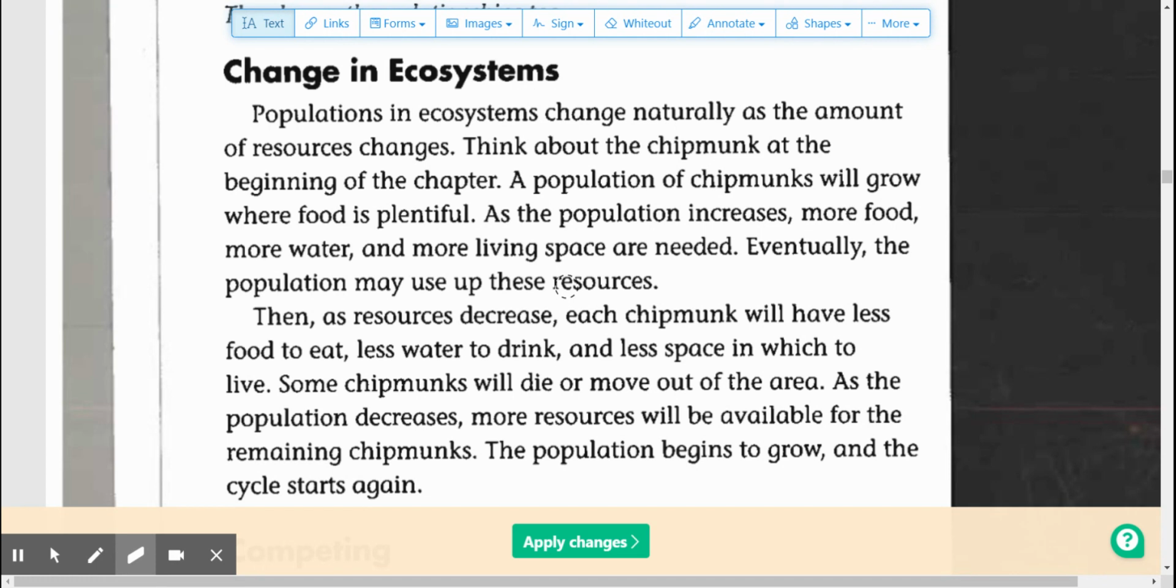resources go down. Then, as resources decrease, each chipmunk will have less food to eat, less water to drink, less space in which to live. Some chipmunks will die or move out of the area. As the population decreases, more resources will be available for the remaining chipmunks. The population begins to grow, and the cycle starts again. So when the resources decrease, it will make population decrease.